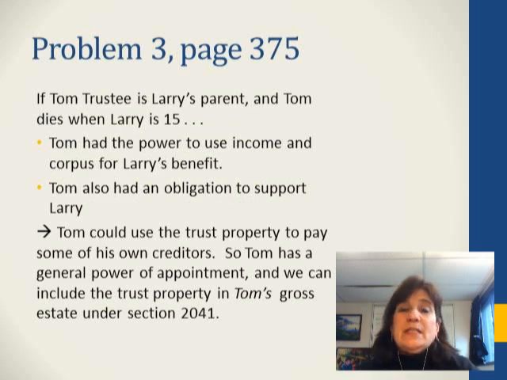Now, what if the trustee Tom is Larry's father, and Tom dies, trustee dies, when Larry is 15 and still enjoying this trust? Well, Tom had the power to use income and corpus for Larry's benefit. Tom also had an obligation to support Larry because he's Larry's parent. So that means that Tom could use the trust property to pay some of his own creditors. Tom has a general power of appointment, and we can include the trust property in Tom's gross estate under Section 2041.